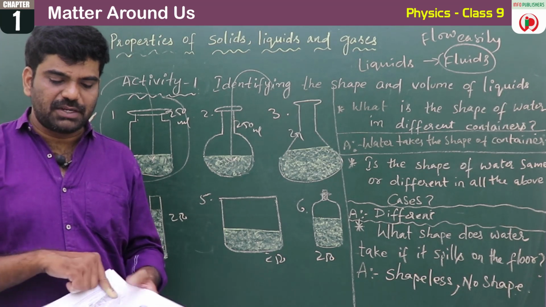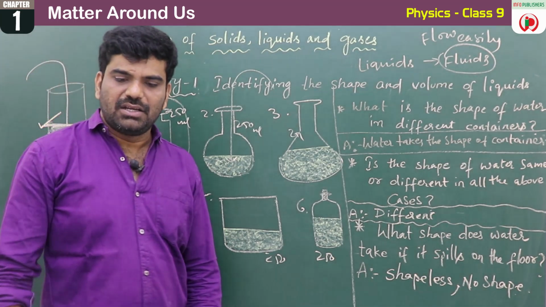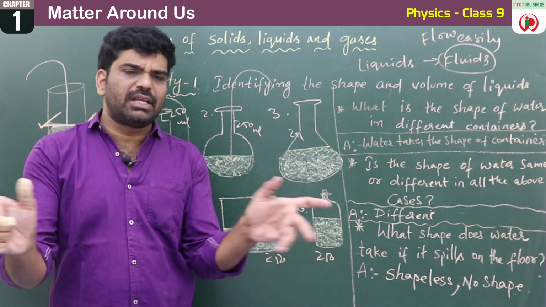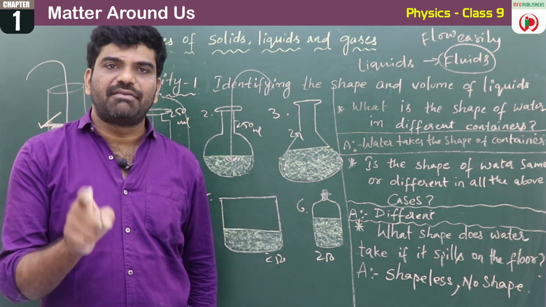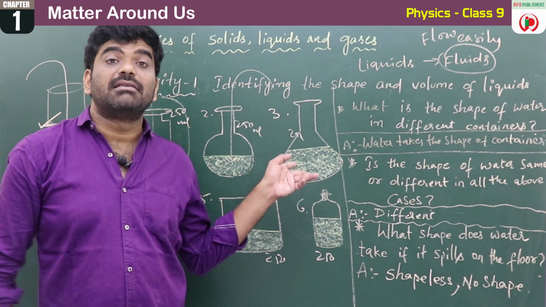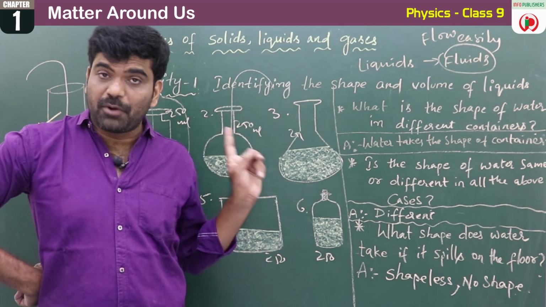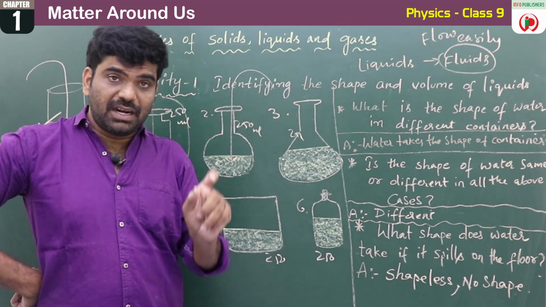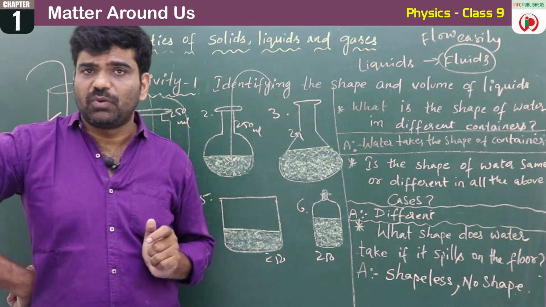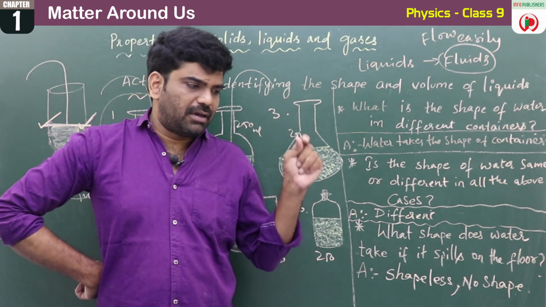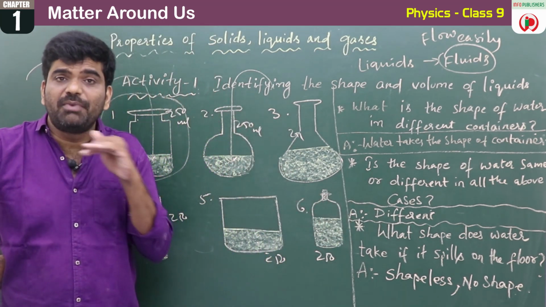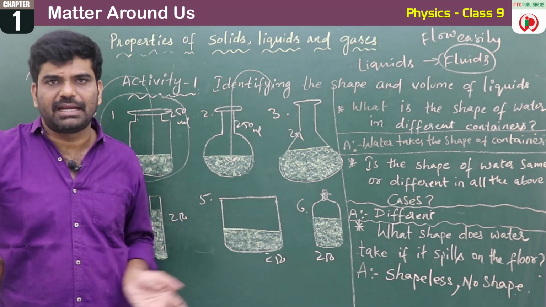Then what are the differences between liquids and gases? See children, solids have a definite shape and definite volume, no doubt in that. Liquids do not have a definite shape. They occupy the shape of the container, but they have a definite volume. If you pour 250 ml, 250 ml is the volume. If you pour 100 ml, 100 ml is the volume. Depending upon the shape of the container, the volume remains the same. That's what we have learned from the activity.